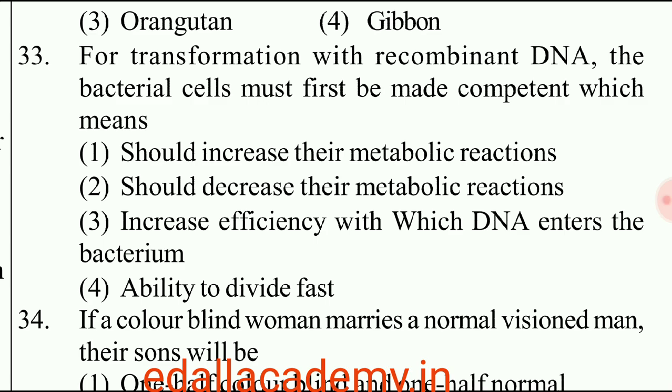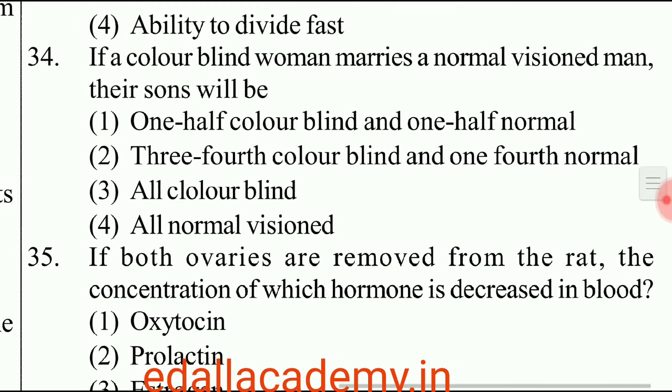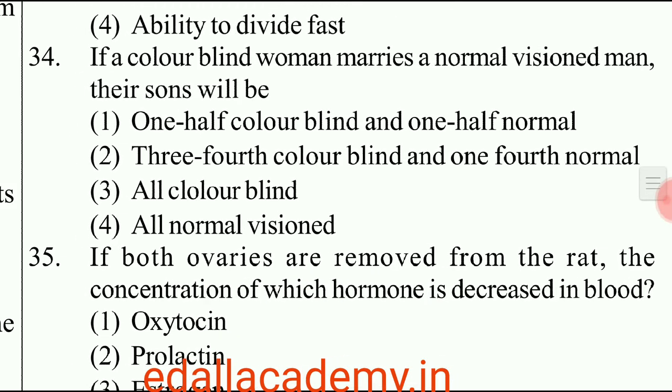Option 3. Question number 34. If a colorblind woman marries a normal visioned man, the sons will be. The answer is all colorblind. In case a colorblind woman marries a normal vision man, the sons will be all colorblind. So the correct option is 3.